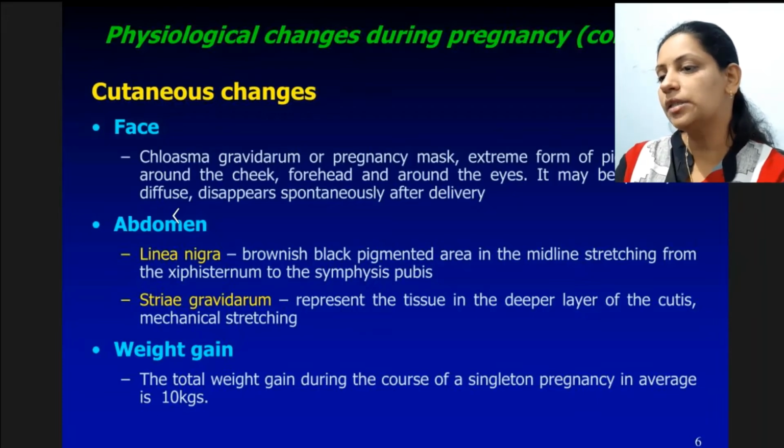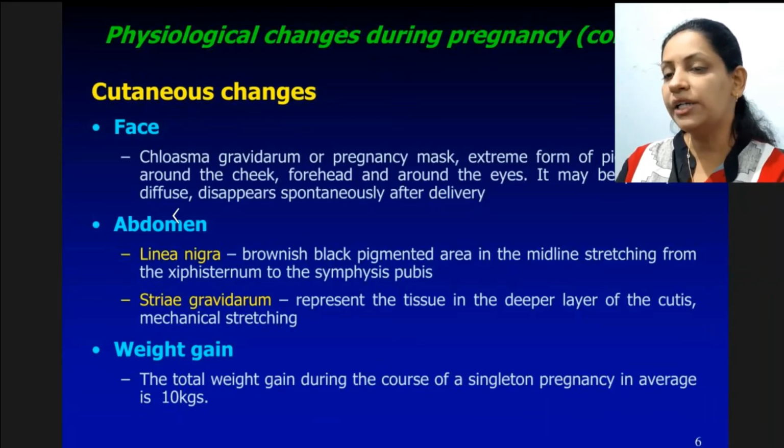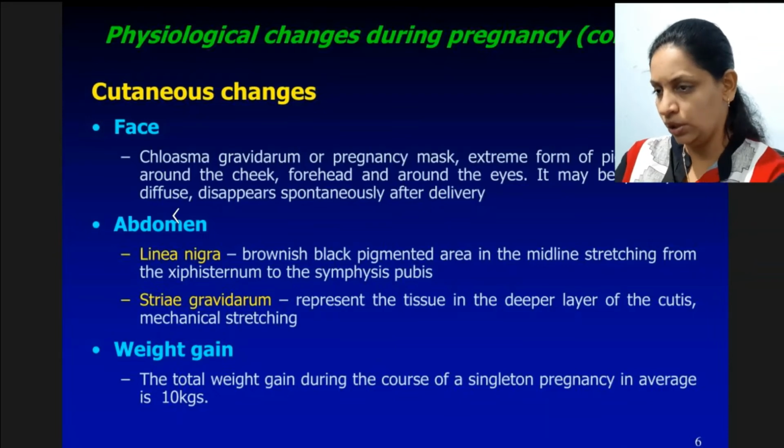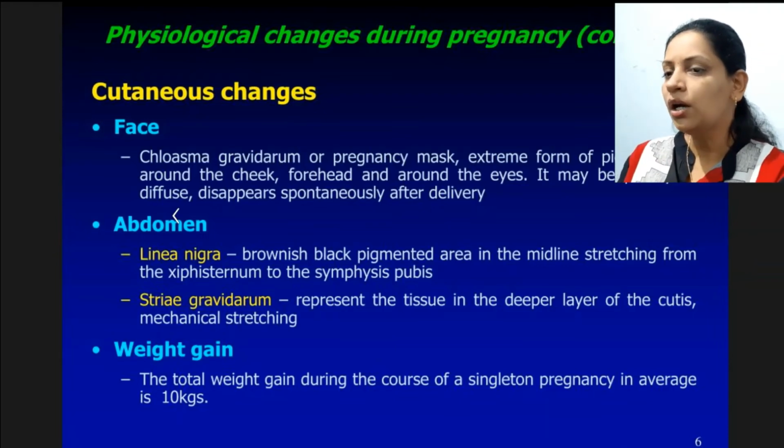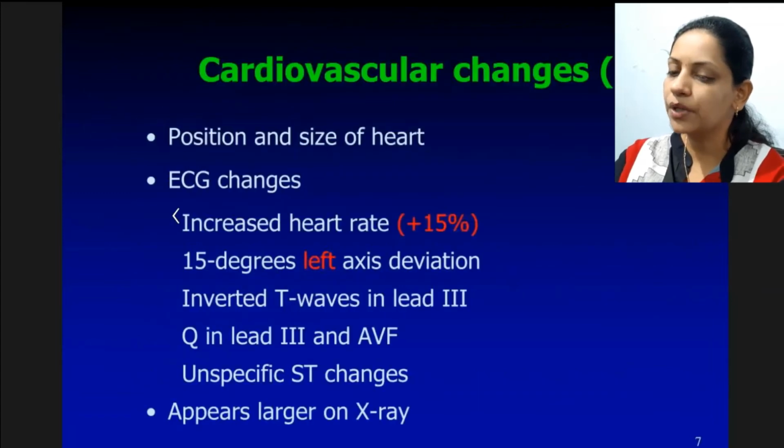Also we had discussed about linea nigra, that is midline stretching, brownish pigmentation on the middle line of abdomen. Also there is presence of striae gravidum, that is whitish discoloration on the abdomen. There is weight gain, as we had discussed.